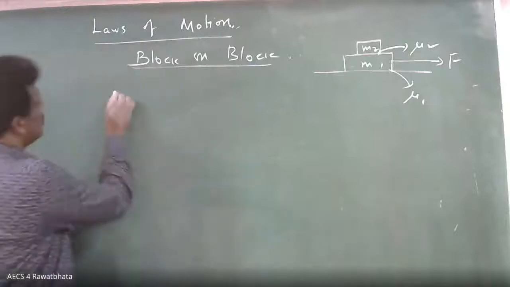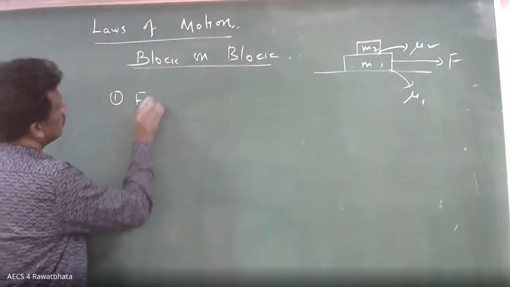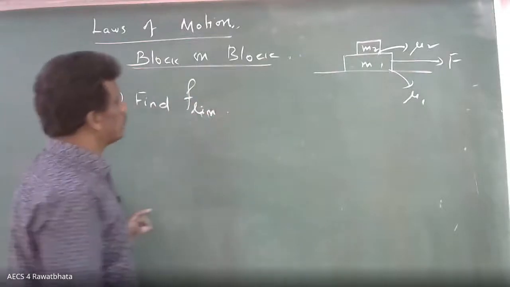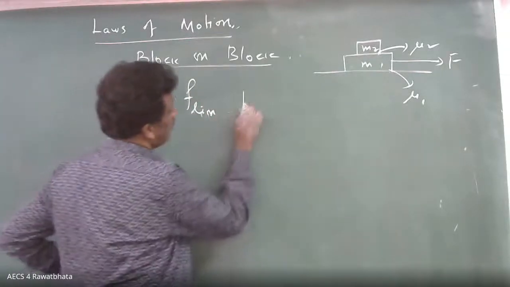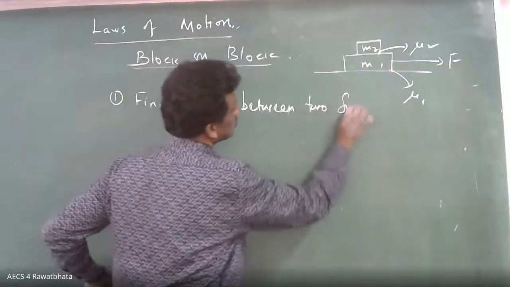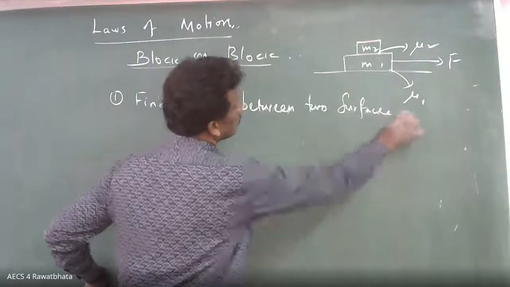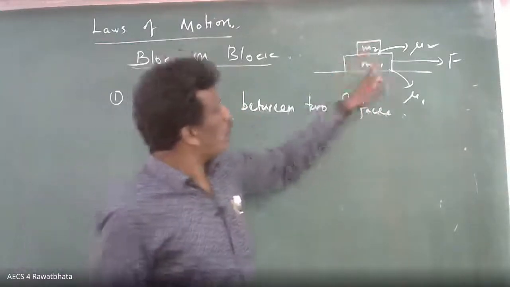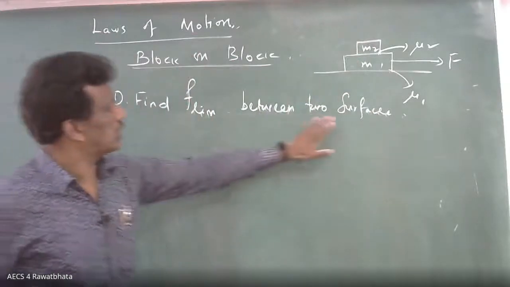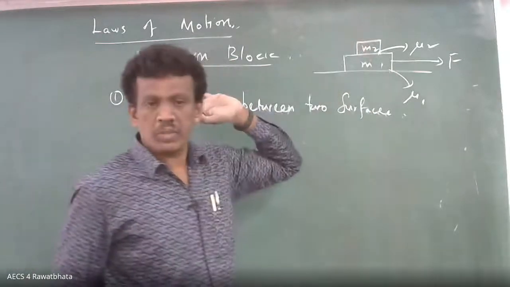First point: find the limiting friction between two surfaces. Two surfaces means two bodies, these two, not this one. So find the limiting friction.